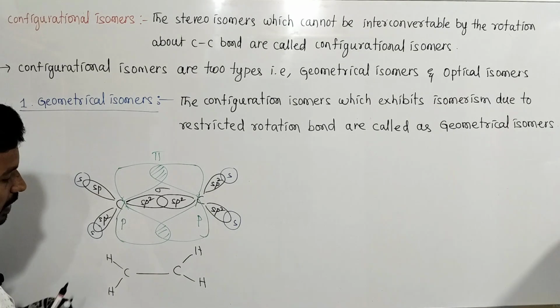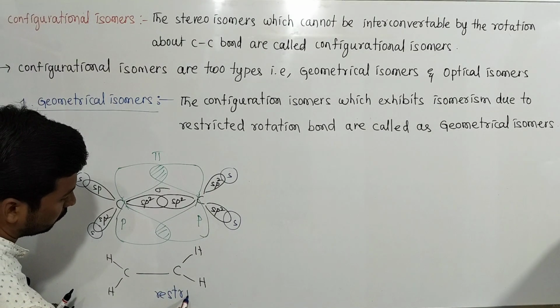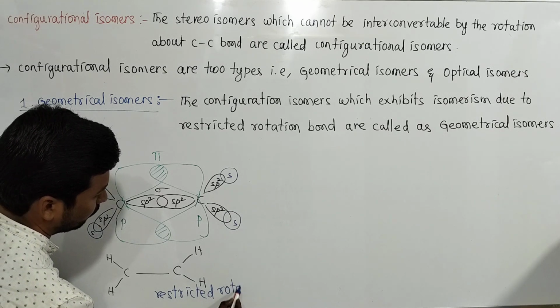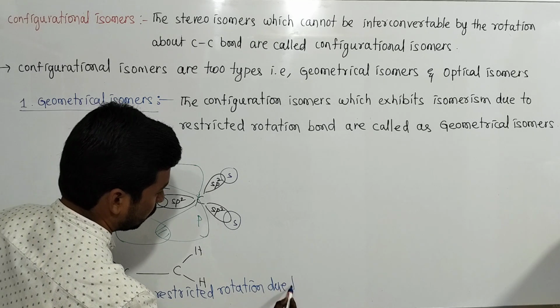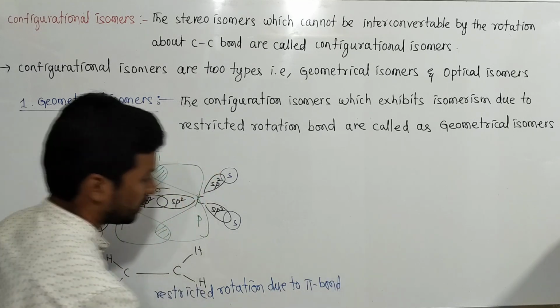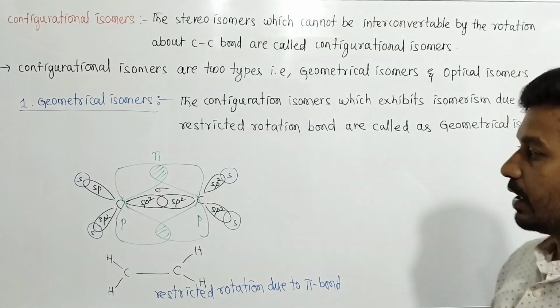Restricted rotation due to pi bond. So this pi bond gives geometrical isomerism.